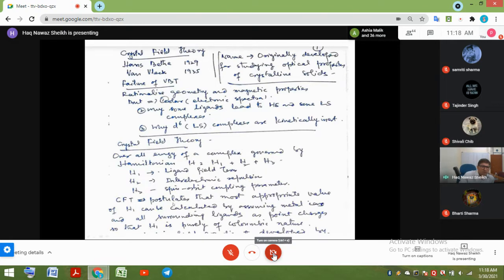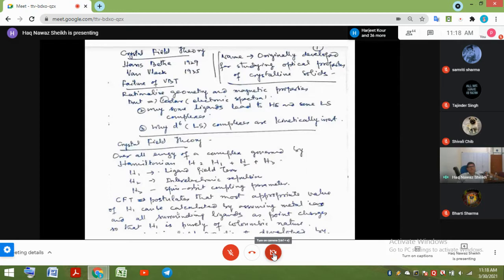Crystal field theory postulates that the most appropriate value of H1, the first one, the ligand field term, can be calculated by assuming that the metal ion and the surrounding ligands are point charges, so that H1 is purely of Coulombic nature. It's an electrostatic interaction between the point charges.